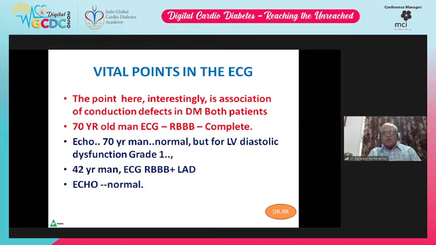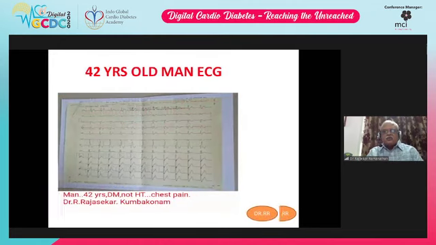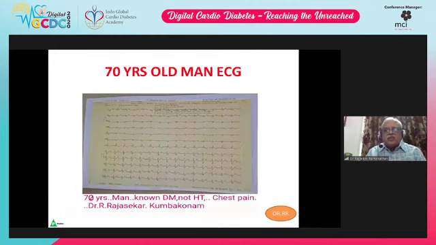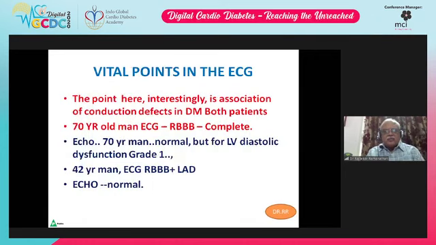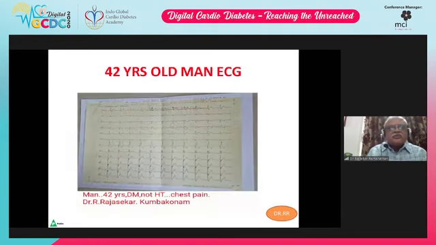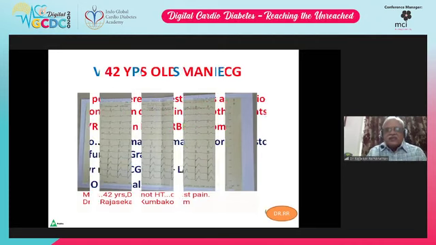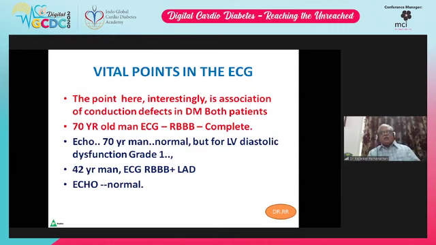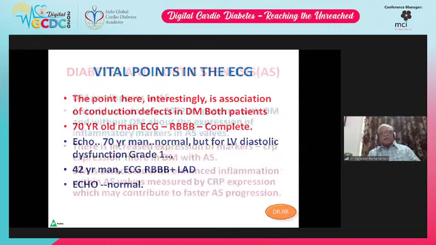In the 70-year-old gentleman, you can see complete RBBB. The echo is normal except for LV diastolic dysfunction grade 1. You can see again the 72-year-old man. You can see the RBBB at a closer look. Again, look at the 42-year-old gentleman. ECG shows RBBB and left axis deviation. Look at lead 1 and lead 3, aVF; you can see the axis deviation. But in this 42-year-old gentleman, the echo is normal.